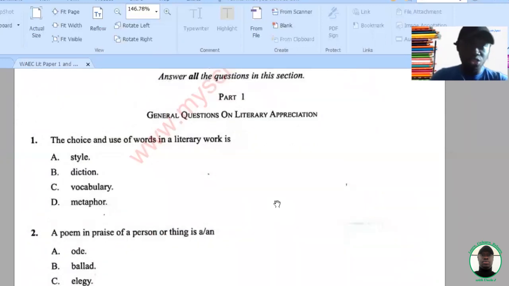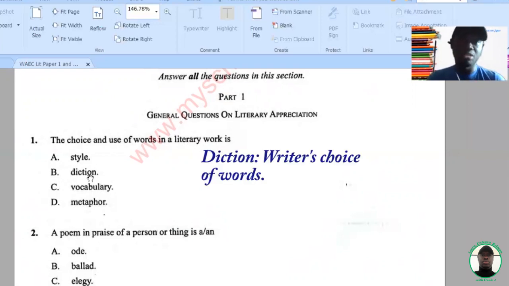Question 1. The choice and use of words in a literary work is, now, option A, style, B, diction, C, dictionary, C, vocabulary, and D, metaphor. Now, the answer here is diction because when you choose to write a book or a story, there are certain words you choose to use to pass a certain message. So in literature, when you choose words to use in a particular work of art to send a particular message, we call it diction. So the correct answer here is diction.